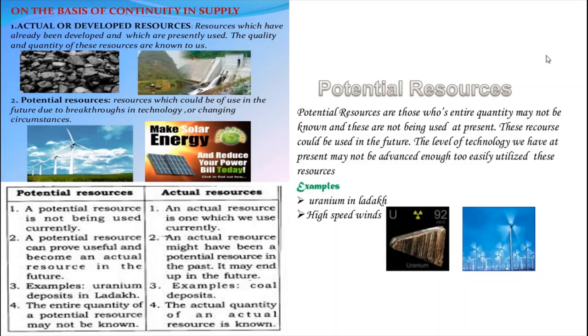Okay, fine. For example, the uranium found in Ladakh is an example of potential resources. In India, in the Ladakh region, they found that uranium is there, but we have not yet extracted it. So that is also one of the examples of potential resources, which could be used in the future.